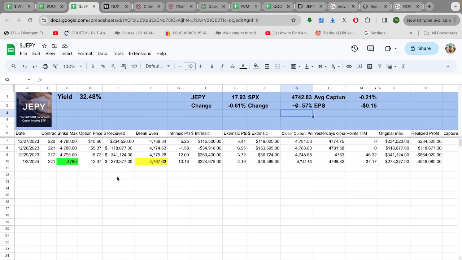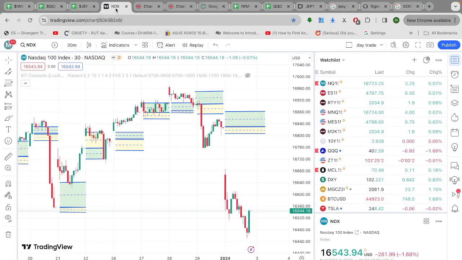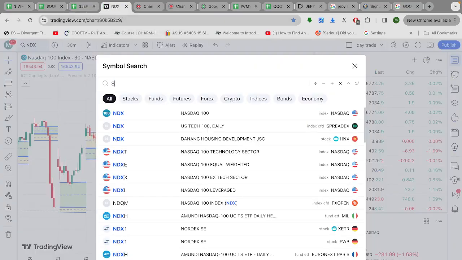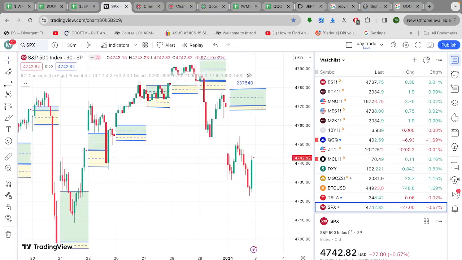All right, so let's look at JEPY. They sold 221 options at the 47.80 level. They got $12 and change. You subtract $12 and change from 47.80, you get 47.67 and change. That means they were going for $273,000 if they had had a good day today, but they ended up losing $548,000. Now this day wasn't near as bad as NDX. I guess everyone just wanted to get out of the tech stocks at once today. So this was not a great day, but on a relative basis, it was a little stronger than the NDX.